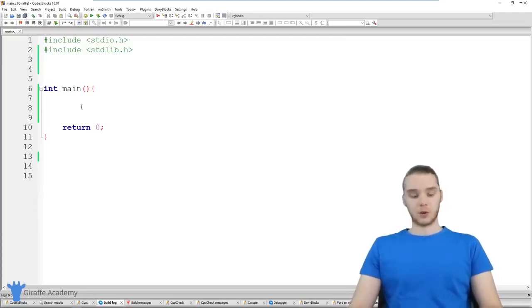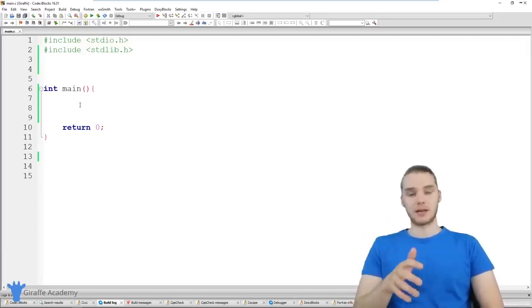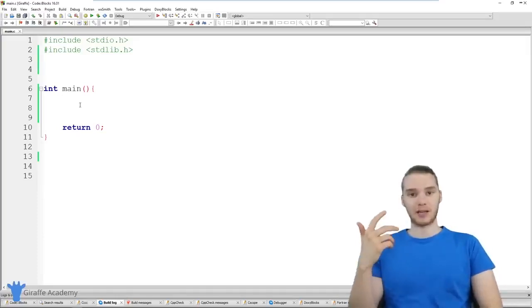For the purposes of this tutorial, we're going to be building a function called the max function. This function is going to take two parameters, two numbers, and it's going to tell us which number is the biggest. So I could give it 4 and I could give it 10, and it'll tell us which number is bigger. Let's go ahead and do that.